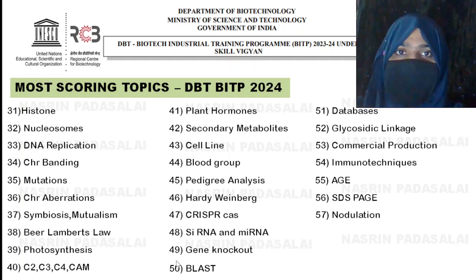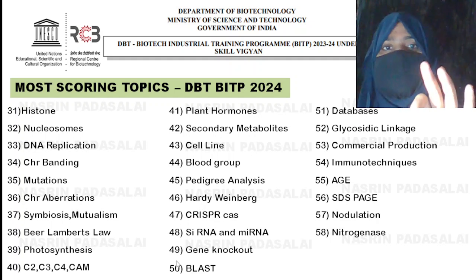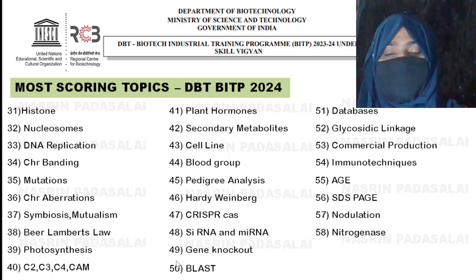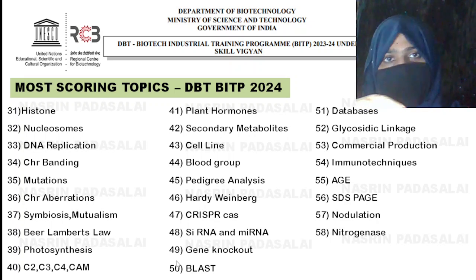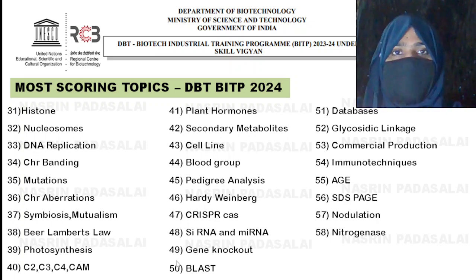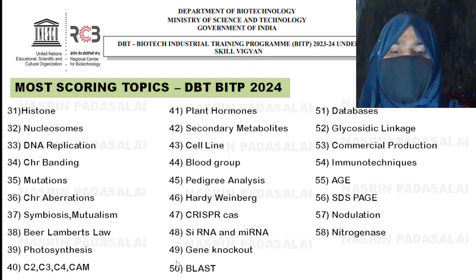With regard to plant biotech, I'm just telling you. Next is nitrogenase enzyme. So we have 3 enzymes. When you study nitrogen metabolism, the nitrogenase enzyme is important, along with nitrate reductase and nitrite reductase. So you need to study the structure: what is present, where the porphyrin group is present, where the molybdenum group is present. Like that you need to know. And also pay enough attention while studying nitrogen metabolism in plants.